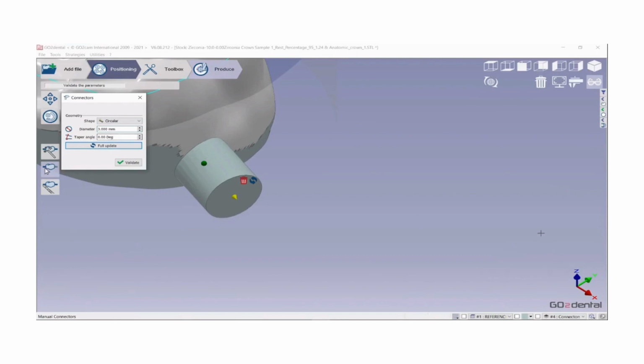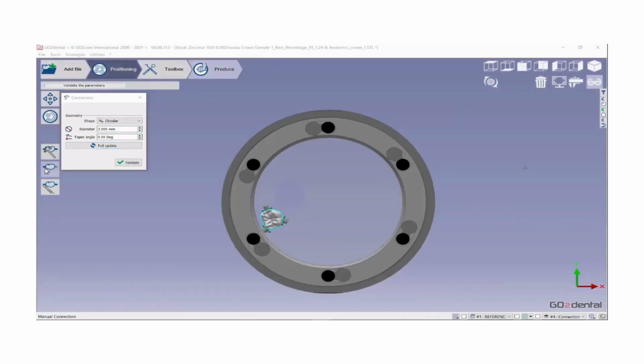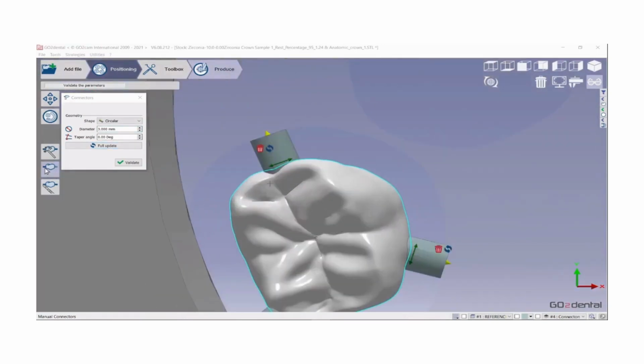Now we're going to delete a connector. So first we're going to switch to the top view, zoom in, and then delete this connector by clicking on the bin button. Whenever you are in the top view and you click on the silhouette of the crown, which is shown by the cyan line, the connector is placed directly on the equator line as shown in the automatic connector video in lesson 1.